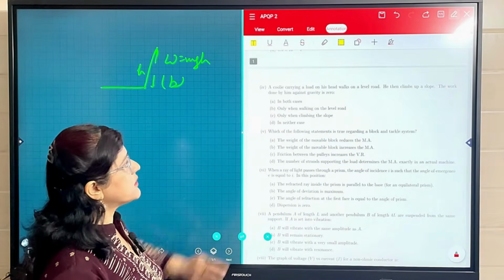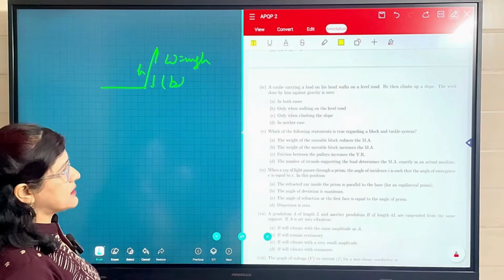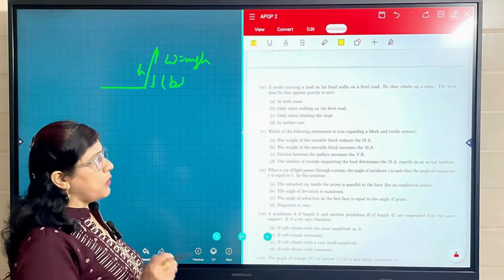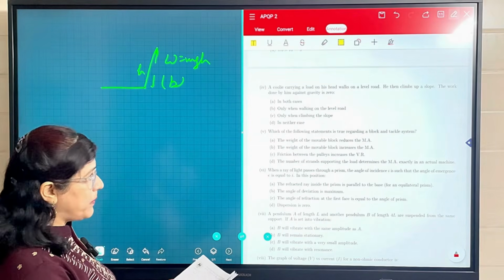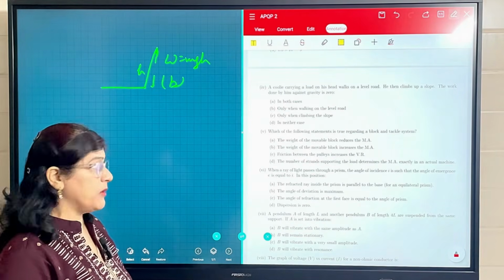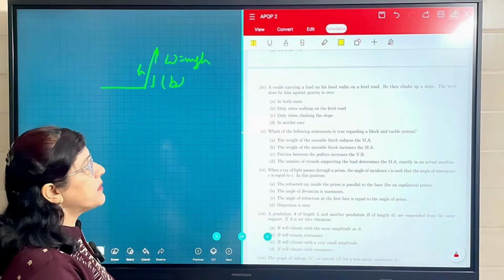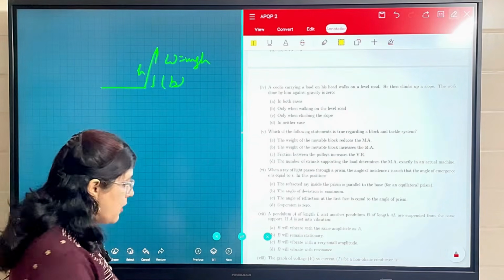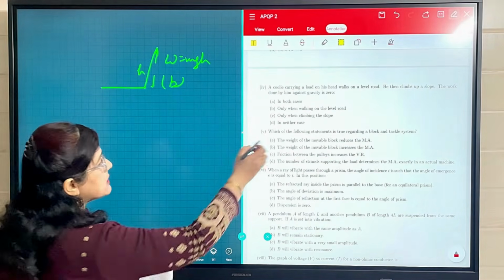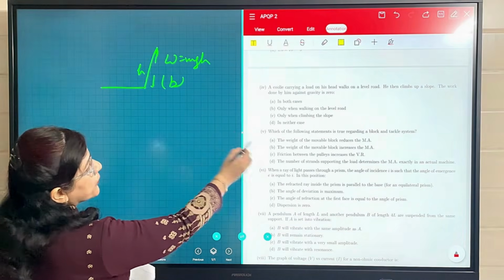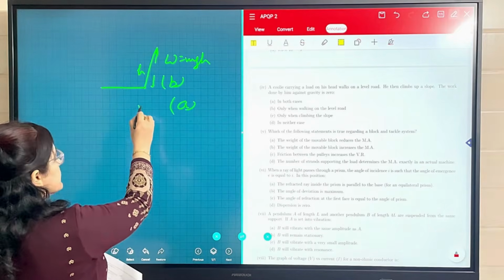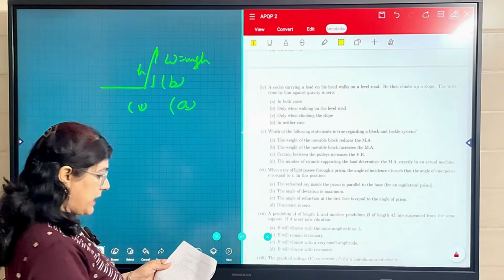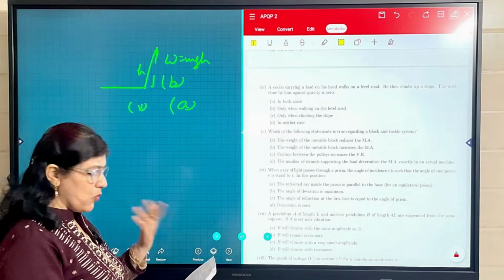Which of the following statements is true regarding a block and tackle system? The weight of the movable block reduces the MA. So weight of the movable block we generally will not consider, but if we are considering it then MA will be reduced because we have to apply more effort. So in this case, option A is correct. Weight of movable block reduces the MA. Mechanical advantage will reduce because we have to apply more effort.